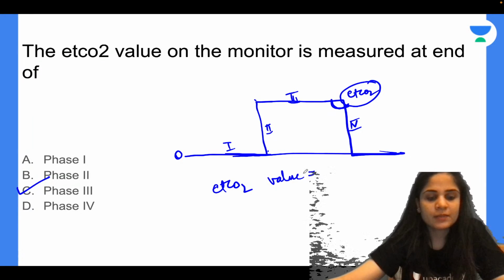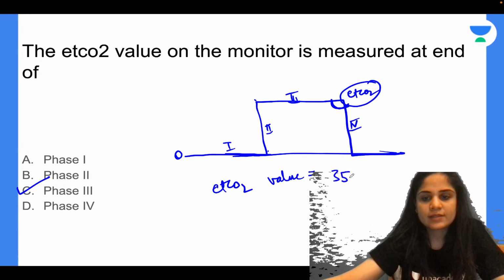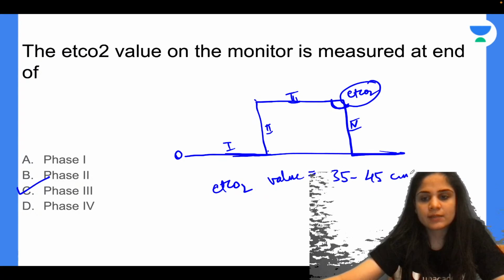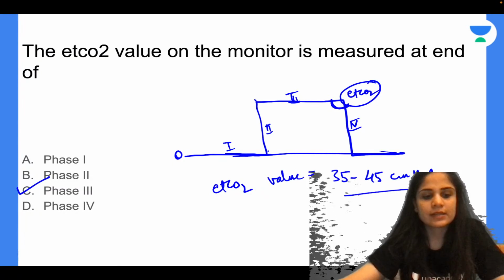Yes, 5 to 15 mm Hg? No. The normal EtCO2 is 35 to 45 centimeter of water. 35 to 45 centimeter of water.